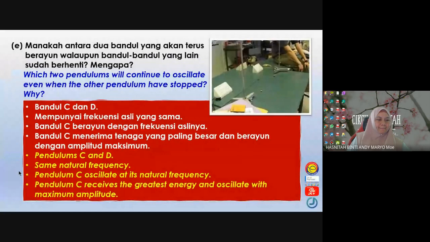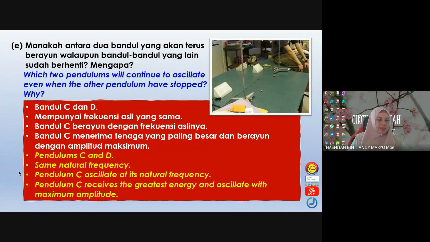It oscillates at its natural frequency and later produces maximum amplitude. And then number C, what energy transfer? Maximum energy transfer.